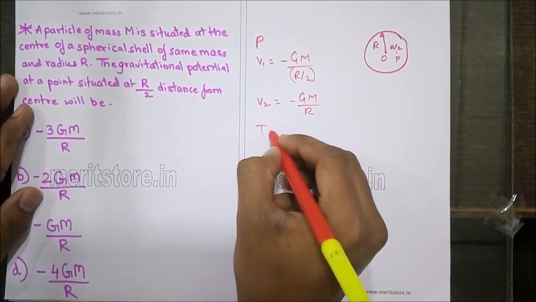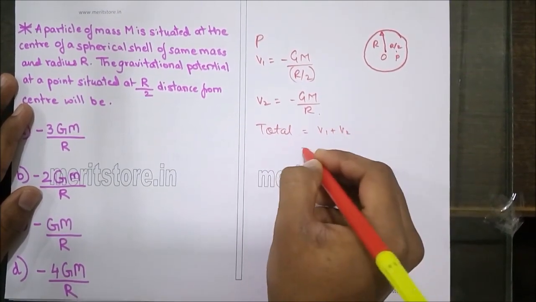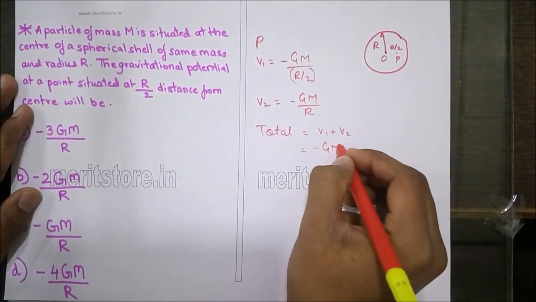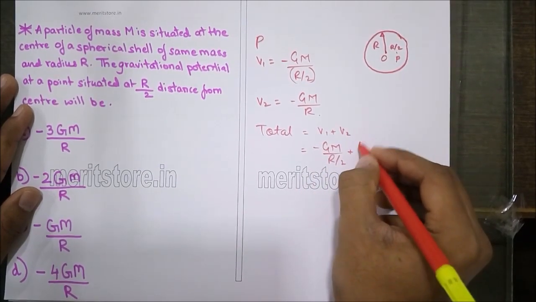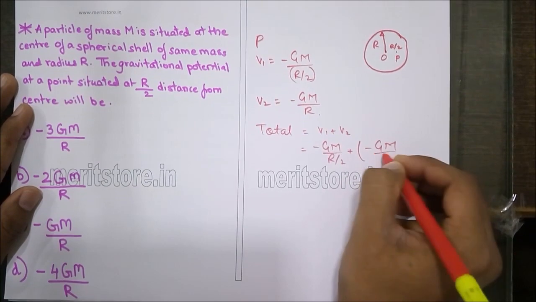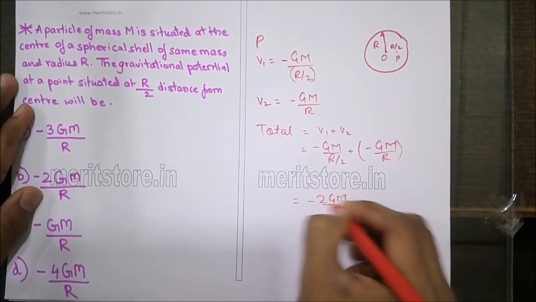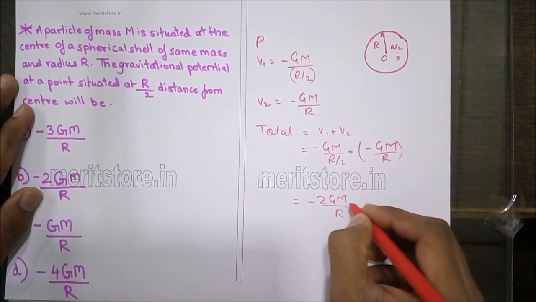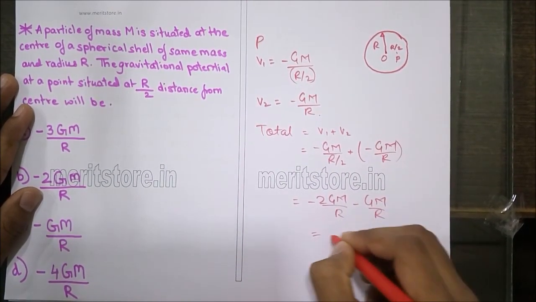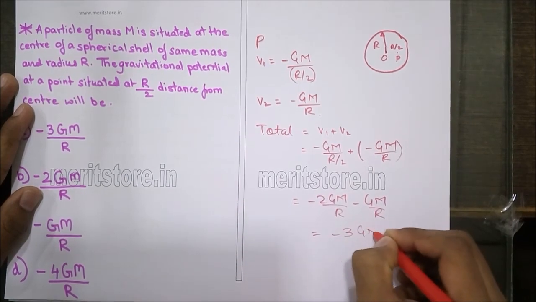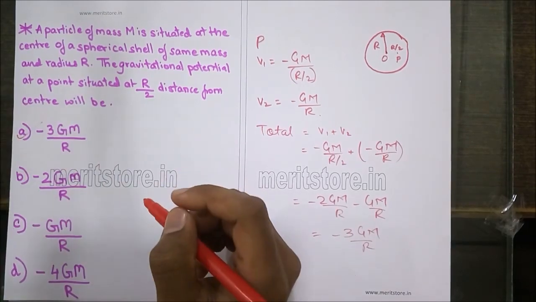So total gravitational potential is nothing but V1 plus V2, which is minus GM upon r by 2 plus minus GM upon r. So that is minus 2 GM upon r minus GM upon r, which is nothing but minus 3 GM upon r. Hence option A is the correct answer.